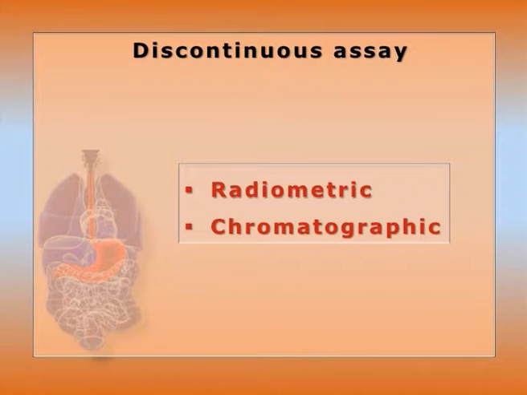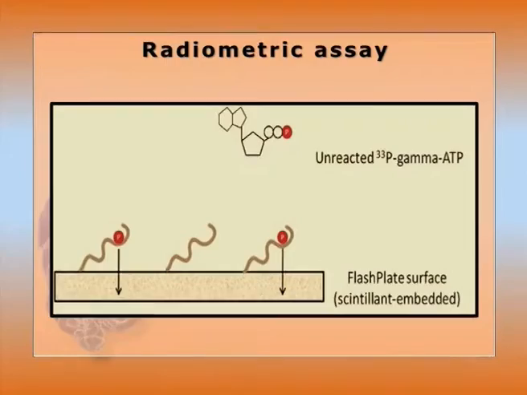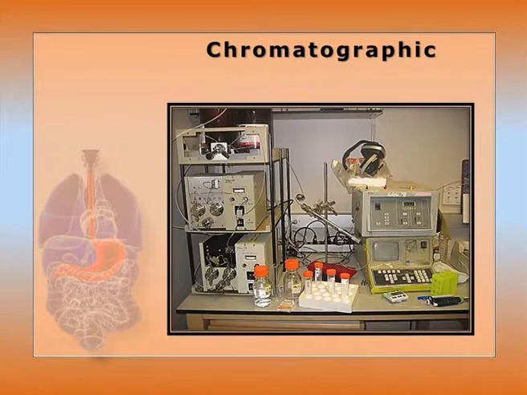Discontinuous assay. Discontinuous assay means that within a time interval, aliquot samples are taken from the enzymatic reaction. That may be radiometric or chromatographic. The radiometric means the incorporation or release of radioactivity, 125I, 35S, 32P, 14C, to the substrate. That is either released or incorporated. So that can be monitored via a scintillation counter. Chromatographic. So the product formed from the enzyme reaction can be isolated into components by high performance liquid chromatography or TLC analysis.